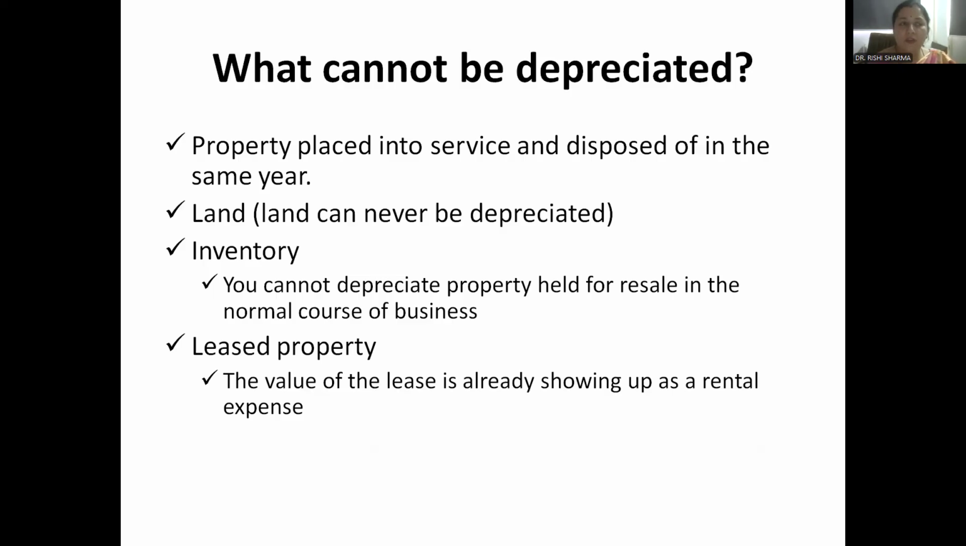Depreciation is the amount which you collect by taking some amount out of the current year's profit, and you collect that amount for the replacement of the asset. This is the benefit which also reduces your tax liability.